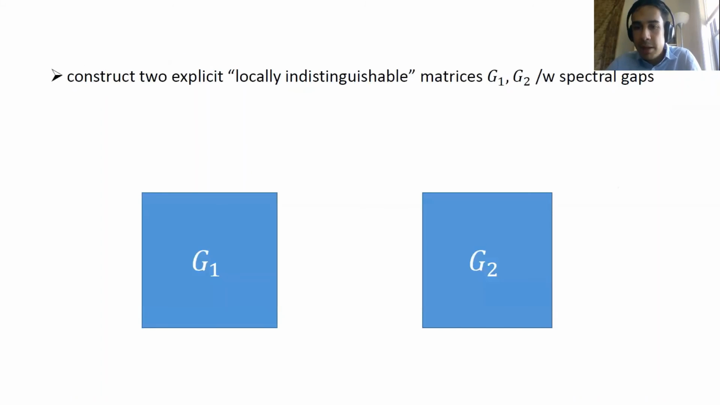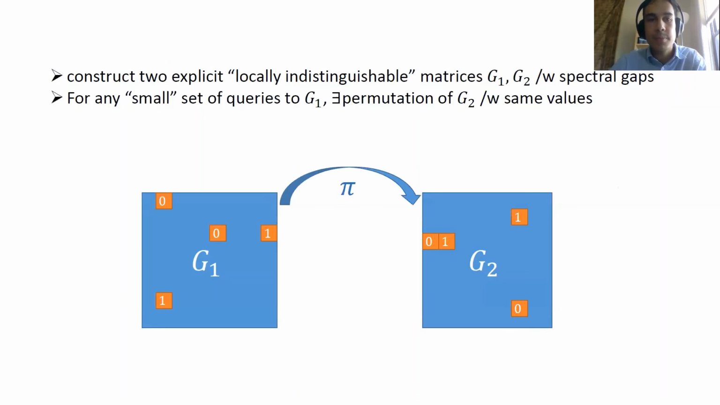And the construction looks something like this. What we're going to do is construct two explicit so-called locally indistinguishable matrices, G1 and G2. And G1 and G2 are going to have some gap in their spectral properties. So for PSD testing, we would like them to have a gap in their minimum eigenvalue so that one can be made PSD and the other far from PSD.